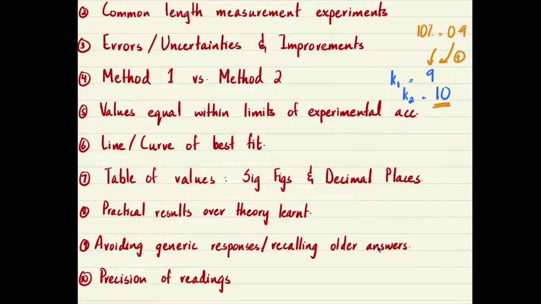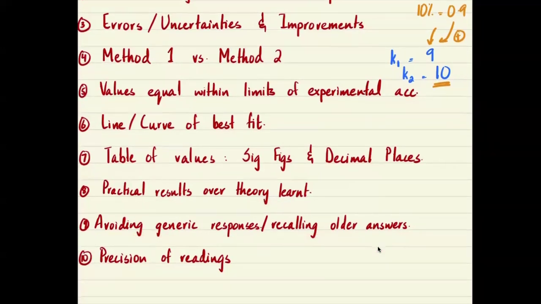Apart from this, when we talk about experiments where you have to comment on uncertainties and improvements, then it's important that you're not really quoting answers to older past papers and you're not saying general stuff. Like for example, if you just say avoid parallax error, then it's pretty obvious that nobody makes errors on purpose, right? And precision of reading. So if you are giving a reading, how many decimal places this needs to be equal to.